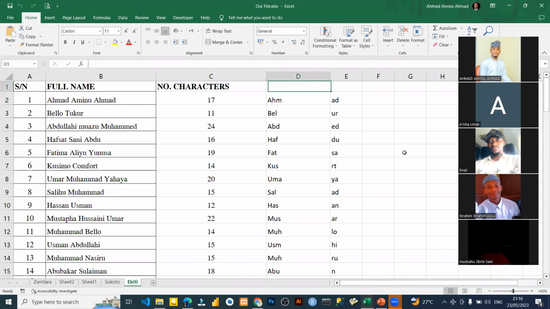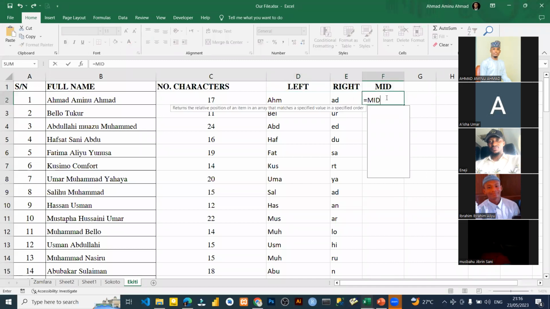So let me just call this. Let's use the MID here. So we say LEFT here, right. Then we will do the MID today. So to extract with MID, like I told you, it takes three arguments. First of all, you write equals MID, then you open your bracket, and you select the text. Now when you put a comma, it will ask you for the start number.